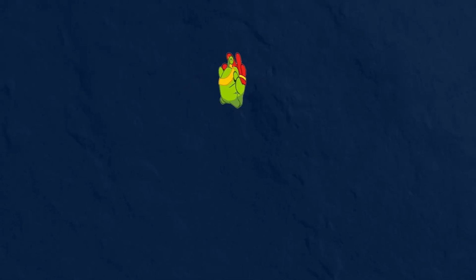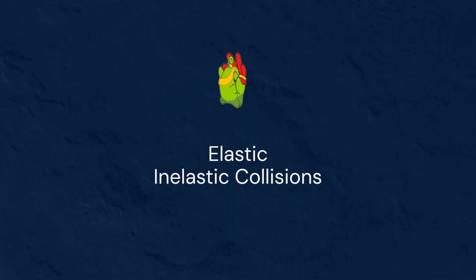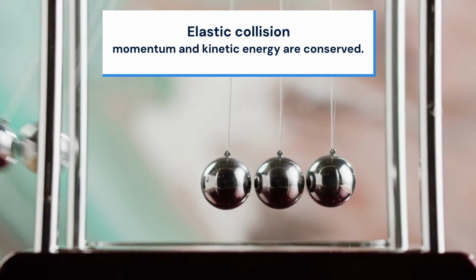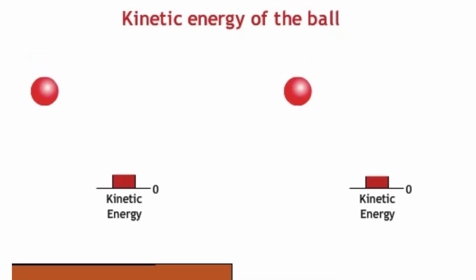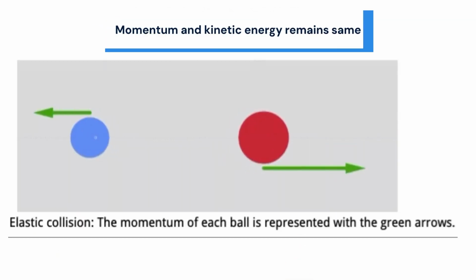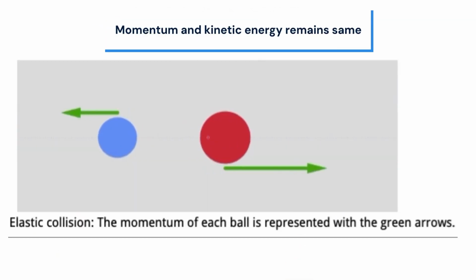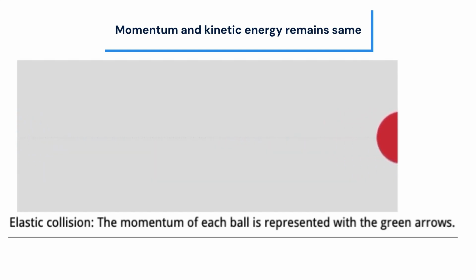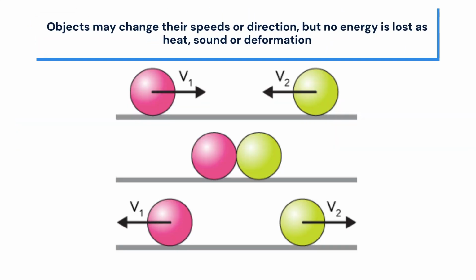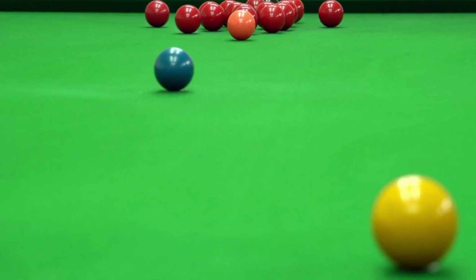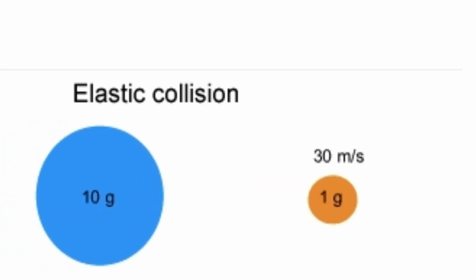Now, collisions are mainly of two types, elastic and inelastic. In an elastic collision, both momentum and kinetic energy are conserved. Kinetic energy is the energy of motion. So in this type of collision, not only does the total momentum remain the same, but the total kinetic energy also remains the same. The objects may change their speeds or directions, but no energy is lost as heat, sound, or deformation. A good example is two smooth billiard balls hitting each other. They collide and move apart without losing energy.